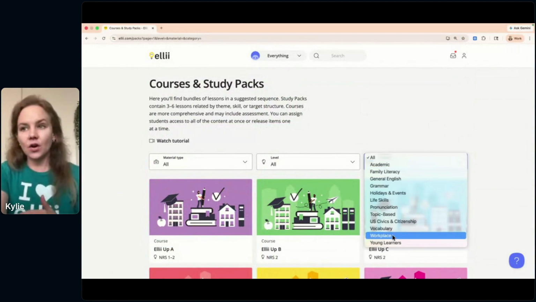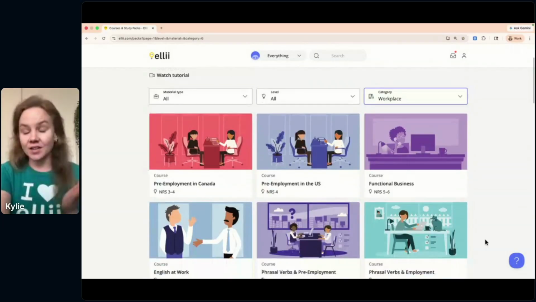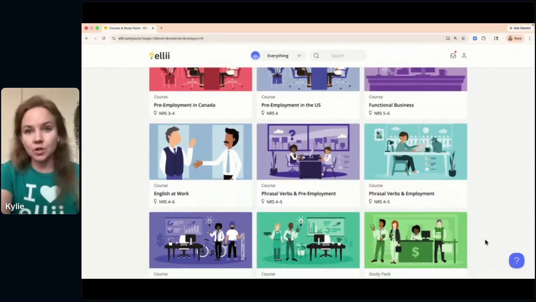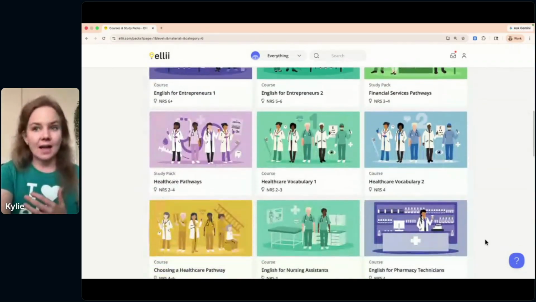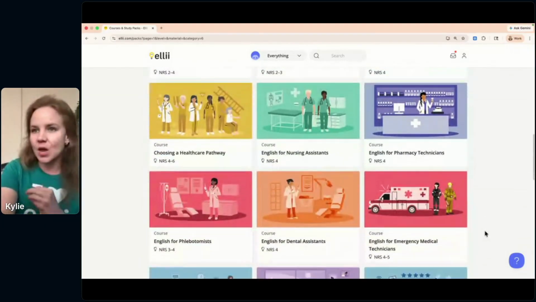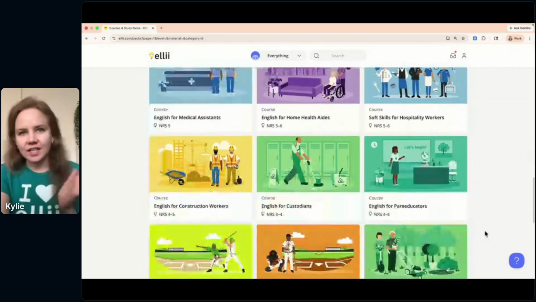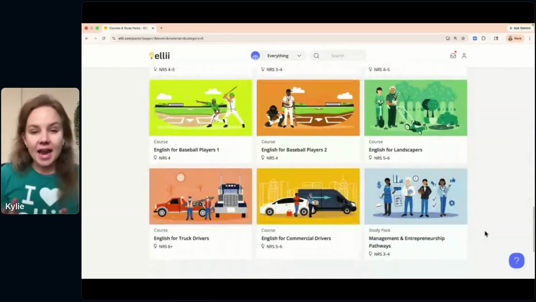And these are relatively new. We really worked on these last year, and going into this year, we're adding even more. And these are to prepare adults for the workforce. So we have a lot of courses around allied health. So you'll see English for nursing assistants, dental assistants, medical technicians, and more. You'll also see English for construction workers, custodians, landscapers, and truck drivers.